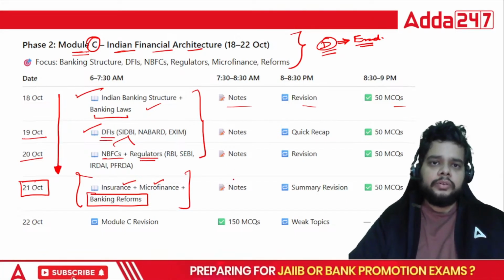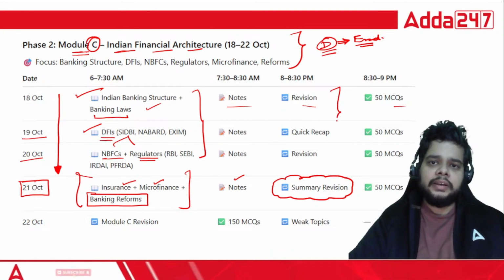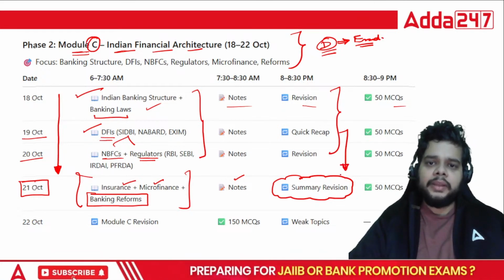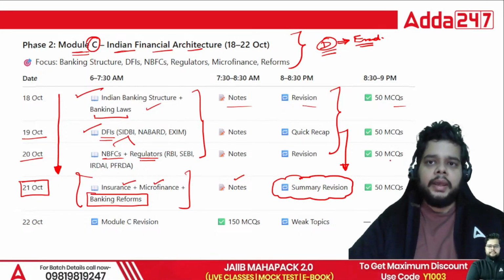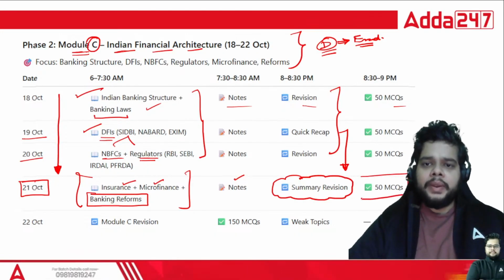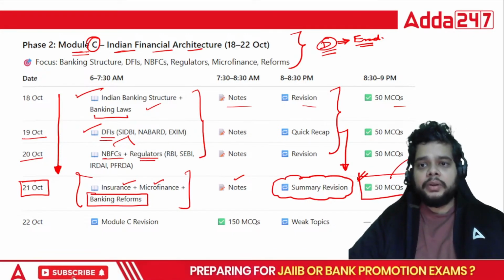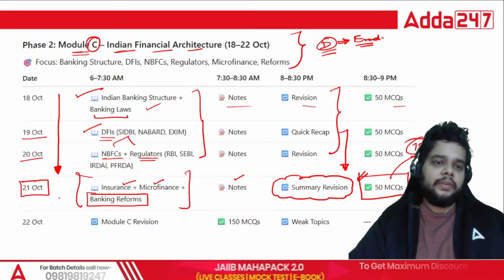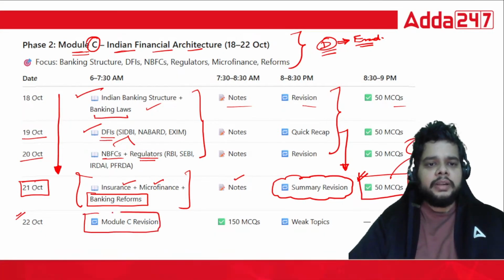Okay, so for the 21st October also, you must make the notes and try to have a summary revision. All this revision must be clubbed together into a summary revision, and you should revise that again on 21st of October. Again, as the number of MCQs, at minimum you must go with 50 MCQs. If you can max out, let's suppose 75 MCQs, that is very good. Then on 22nd of October, the entire module C revision must be done.